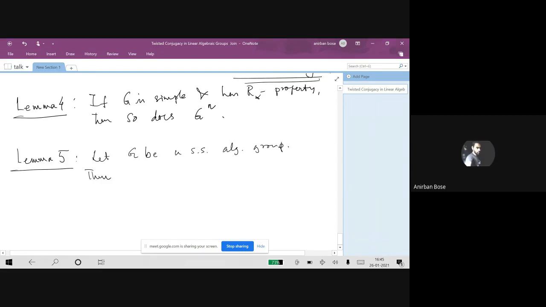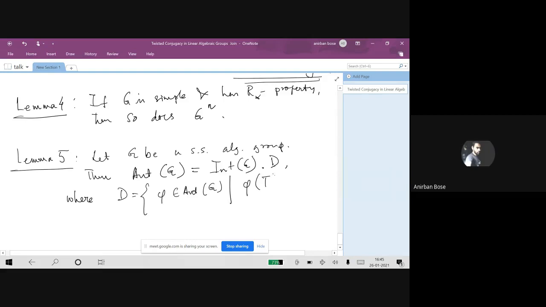Then the full automorphism group of G can be written as Int G, that is the subgroup of inner automorphisms of G, times D, where D can be described as all those automorphisms in Aut G such that, if I fix a maximal torus T in G and I fix a Borel containing that torus, I collect all those automorphisms which send the torus to itself and the Borel to itself.